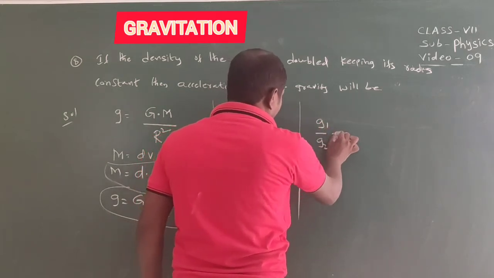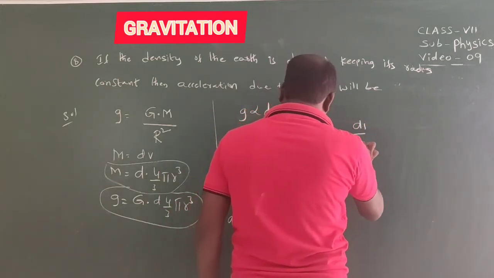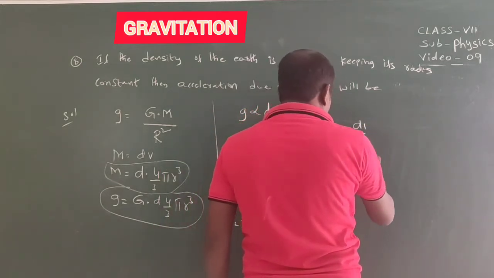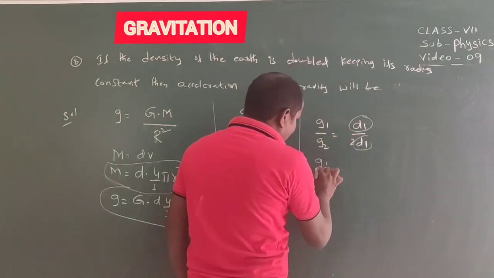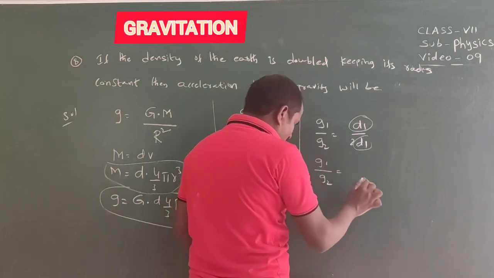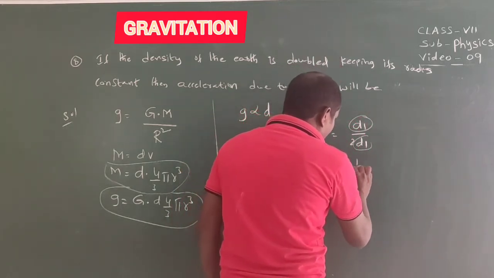So we can write here g1 by g2 equal to D1 by 2 into D1. So here D1 gets cancelled. Remaining value, g1 by g2 equal to 1 by 2.